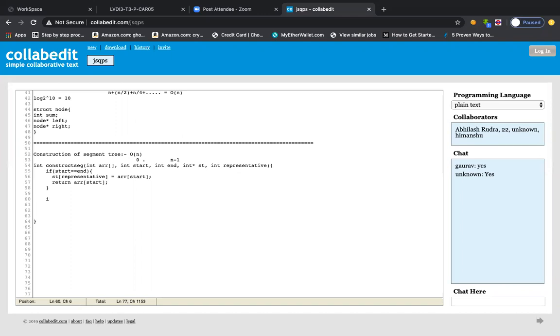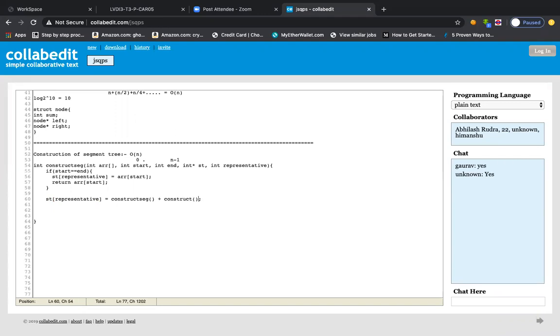So let us say, for the segment tree, the representative will be equal to this function construct seg, where we are calling recursion 2 times, because we are doing half part every time.